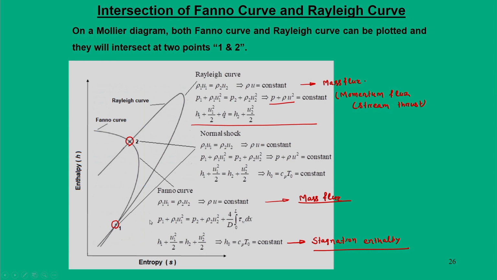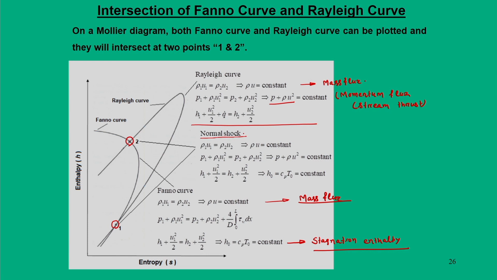are satisfied at the intersection points. Interestingly, when we looked at under what circumstances all three conditions are satisfied, it happens to be a normal shock.